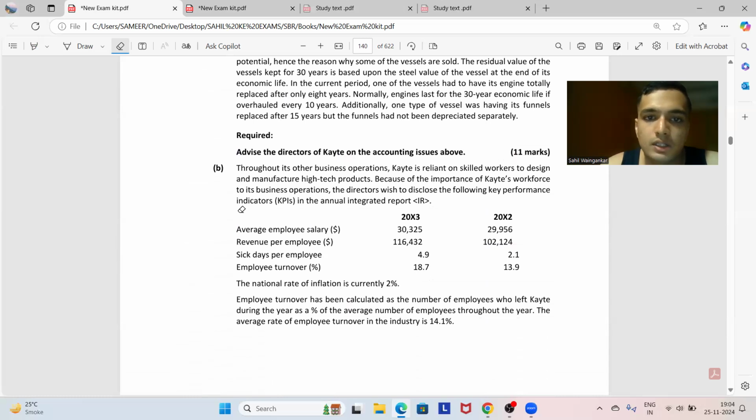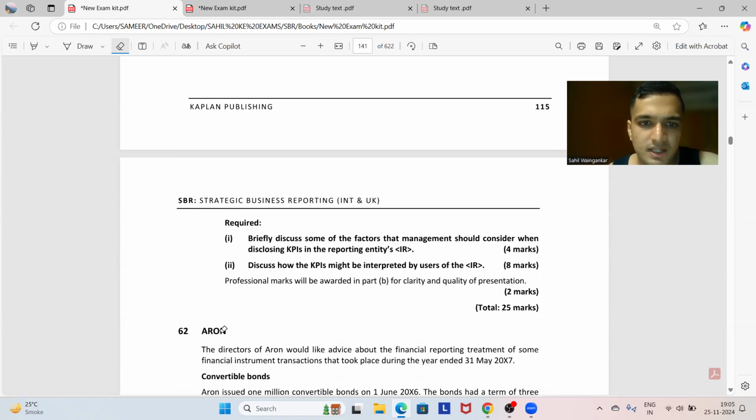Throughout its business operations, KAYTE is reliant on skilled workers to design and manufacture high-tech products. Because of the importance of KAYTE's workforce to its business operation, the directors wish to disclose the following key performance indicators in the annual integrated report. Okay, पहला क्वेश्चन क्या है, briefly discuss some of the factors that management should consider when disclosing KPIs.